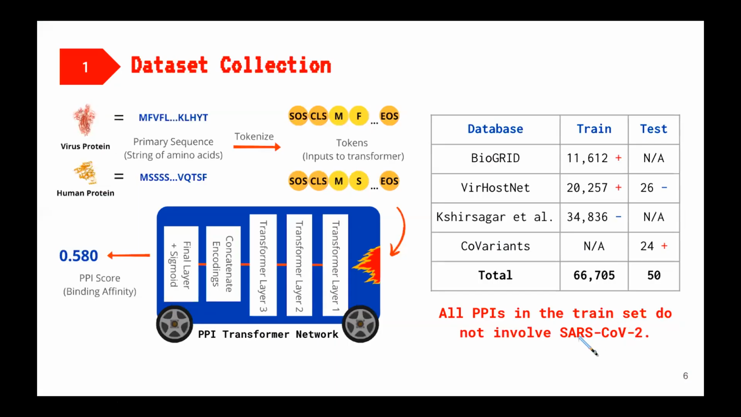To train our PPI transformer, we compiled positive and negative virus-human interactions from the databases here. For the novel virus test set, we fixed human ACE2 as a second input protein. Positive PPIs include the original COVID-19 spike protein and its 23 variants. We sampled 26 negative PPIs from non-coronavirus proteins. These were all inputs for our transformer.